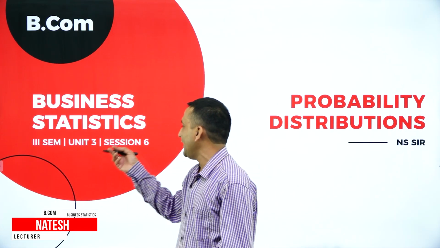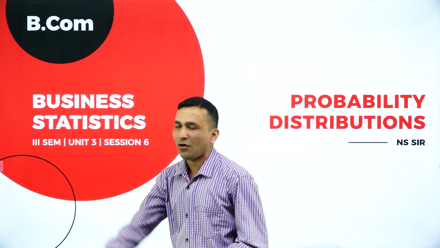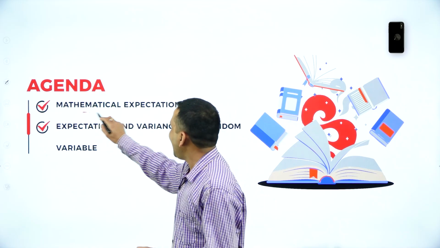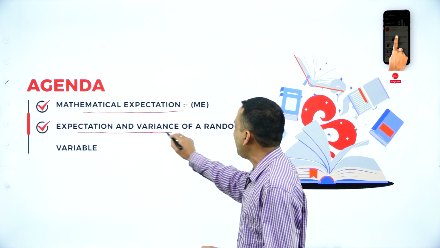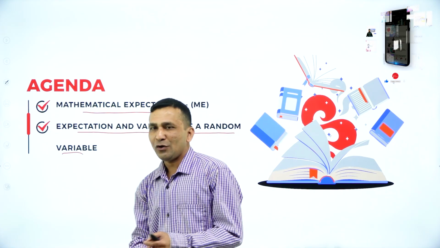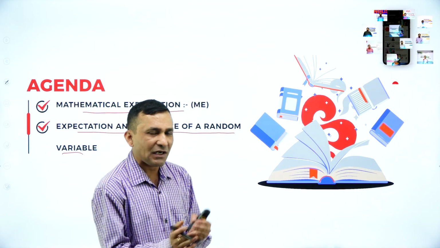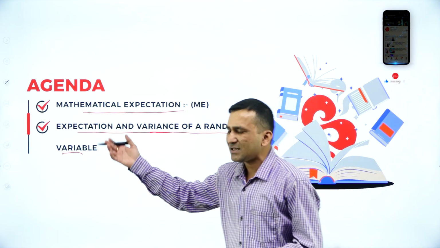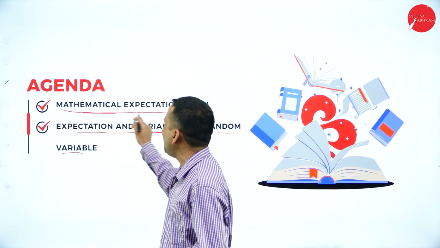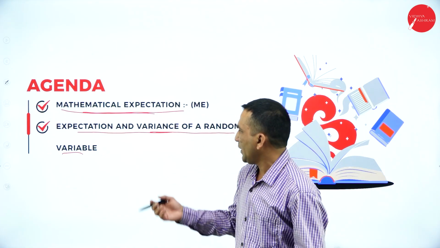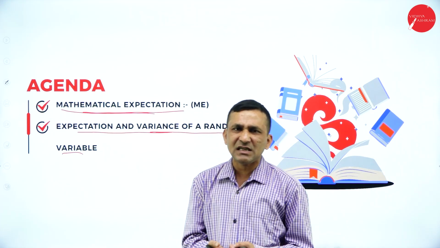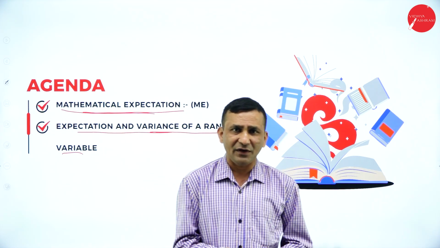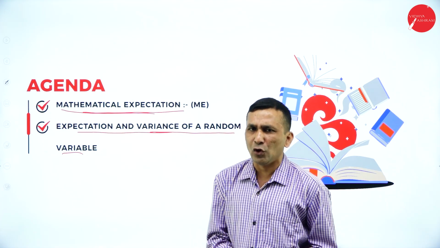We are in Unit 3, Section 6, third semester BCom, Probability Distribution. Today my agenda is mathematical expectation, and the expectation and variance of a random variable. Till the last session we covered a few concepts related to probability. Now the same concept goes to mathematical expectation. What exactly is the expectation, and what mathematical equations can we identify? We will get more clarity.